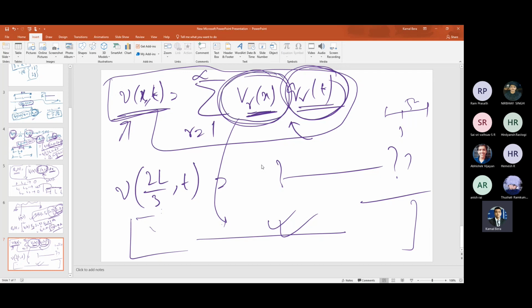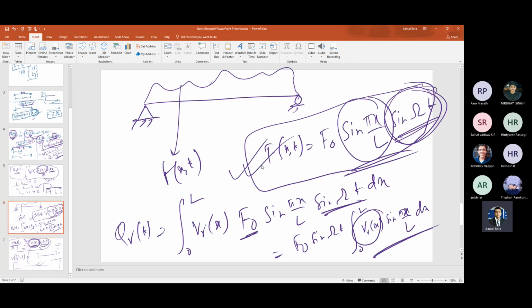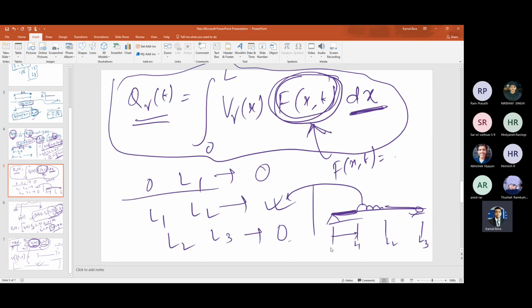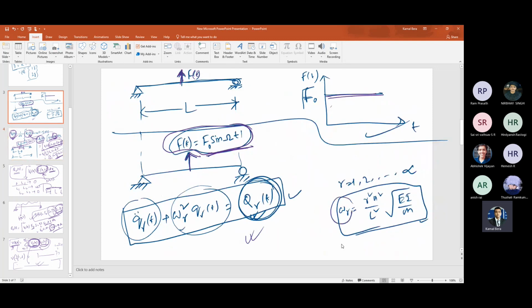For any other boundary condition, we will change this VRX. If the boundary condition changes, what is going to change? Mode shape and frequencies, that is, basically eigenvalue and eigenfunction. So VRX is going to change, and the omega r in this equation is going to change.